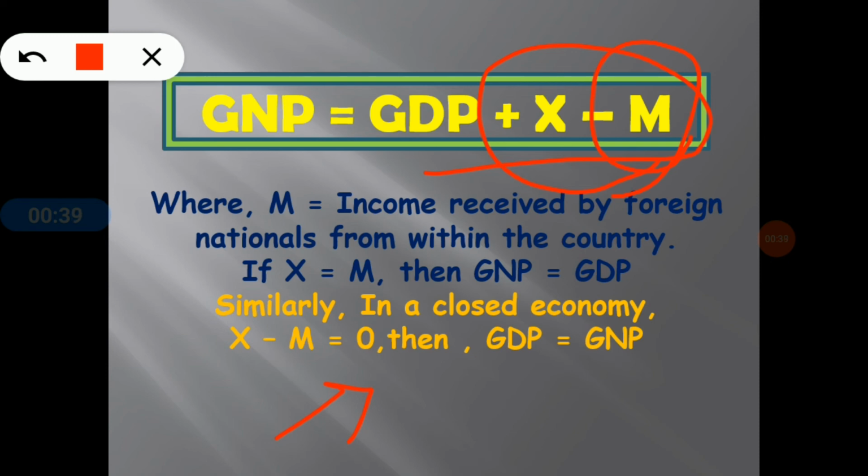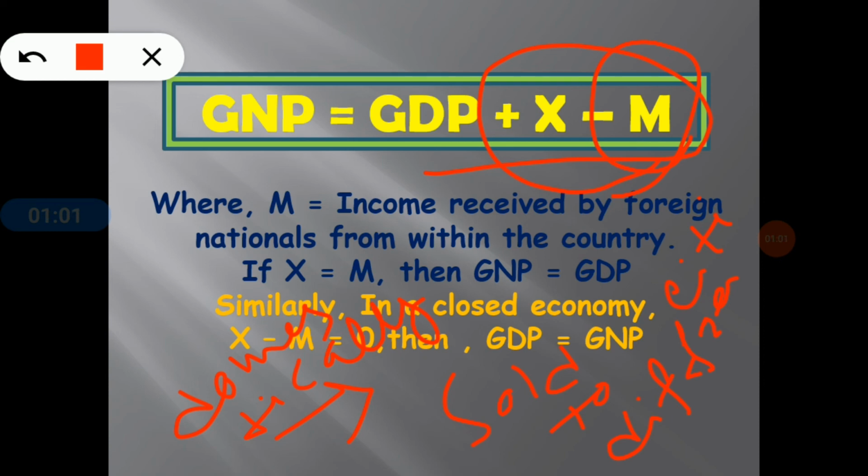That means goods are produced domestically but sold to different countries' citizens. Clear? And it is included in GNP measurement.